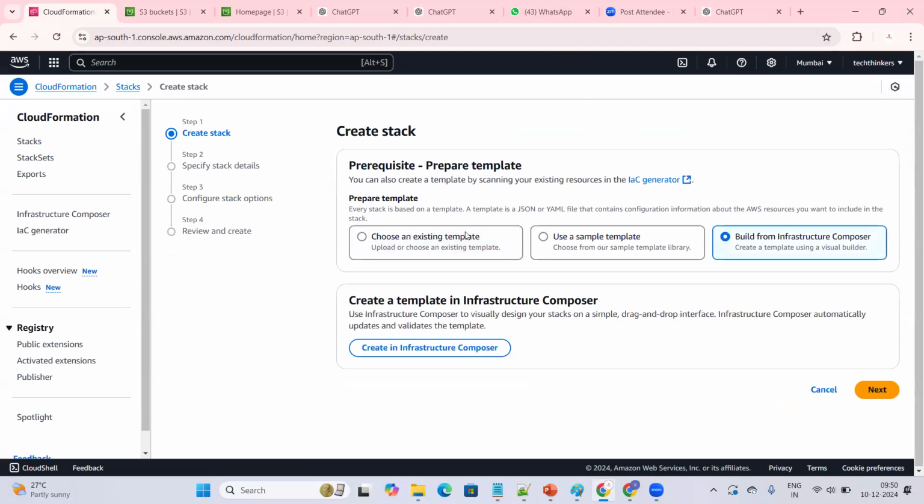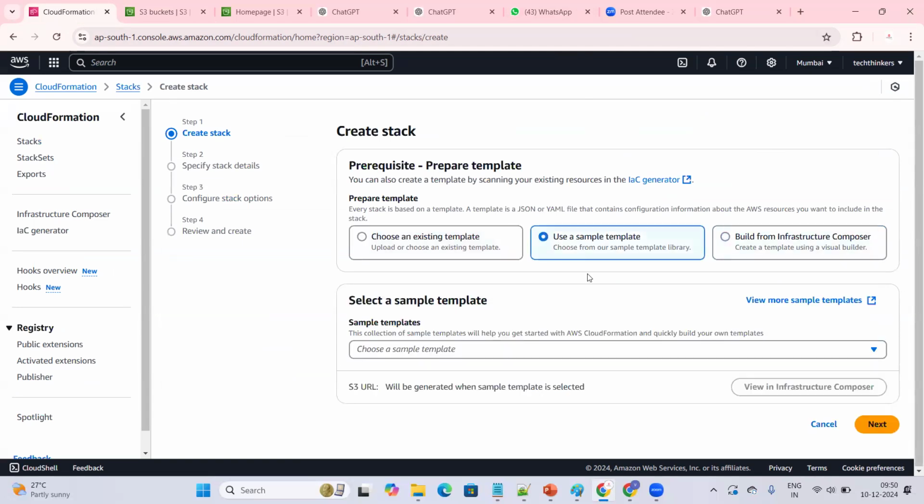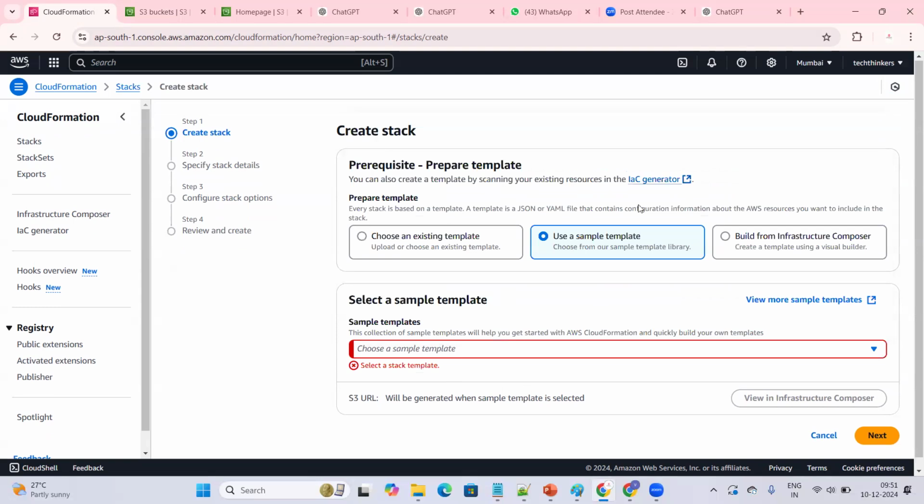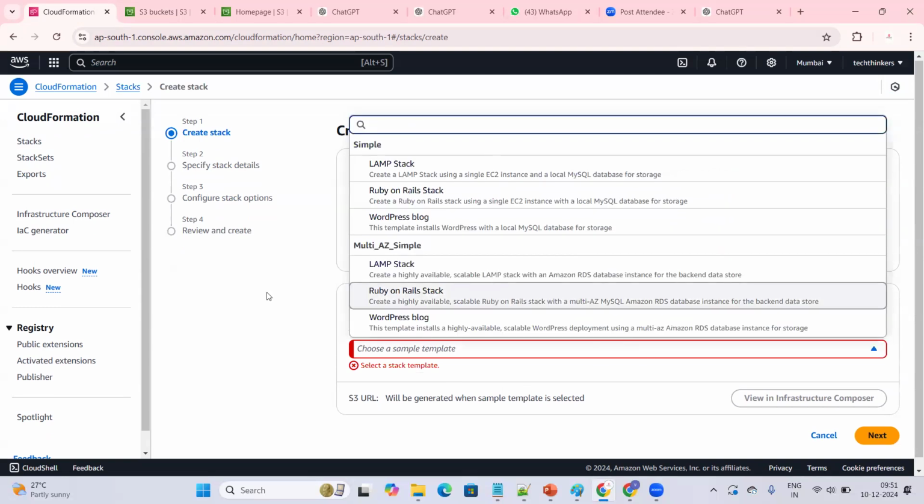Build from infrastructure. Suppose you already have a template. Here we have some sample templates, for example to create a LAMP stack or a WordPress blog. If you want to use a sample template, you can select any of them.